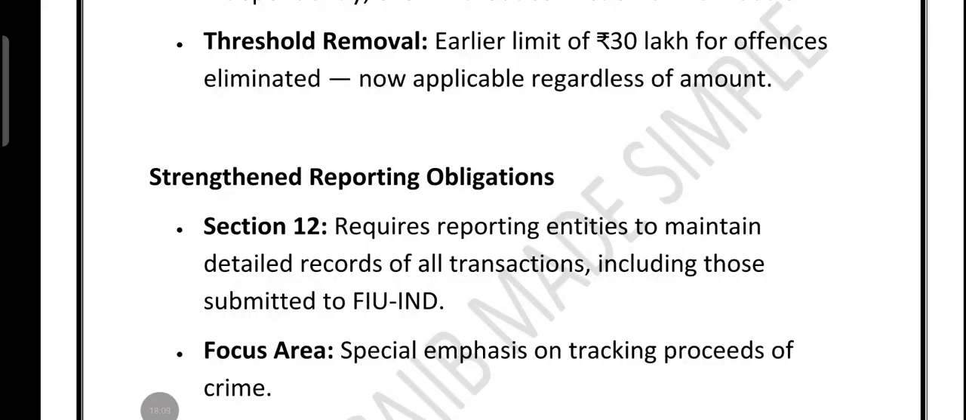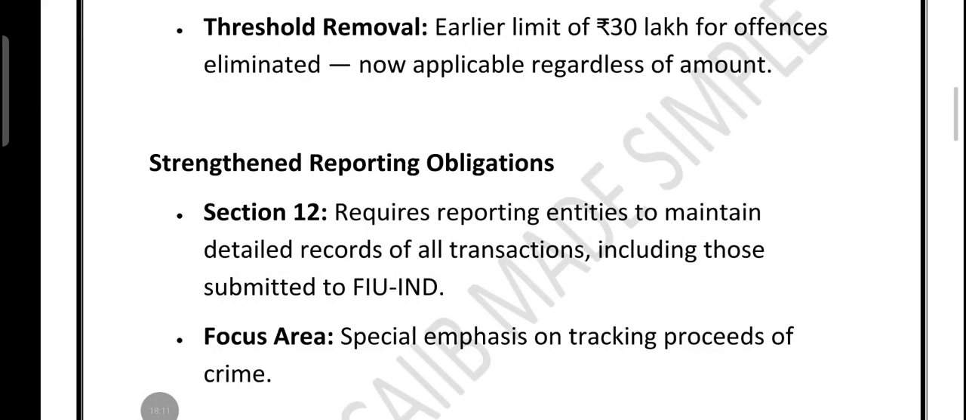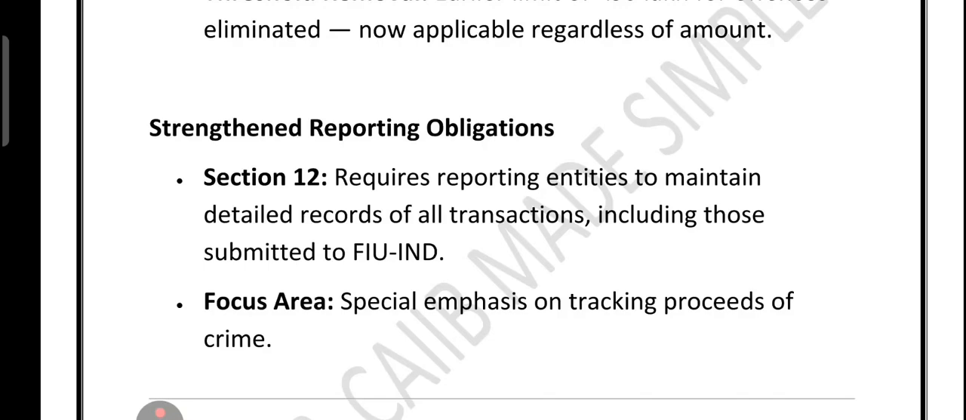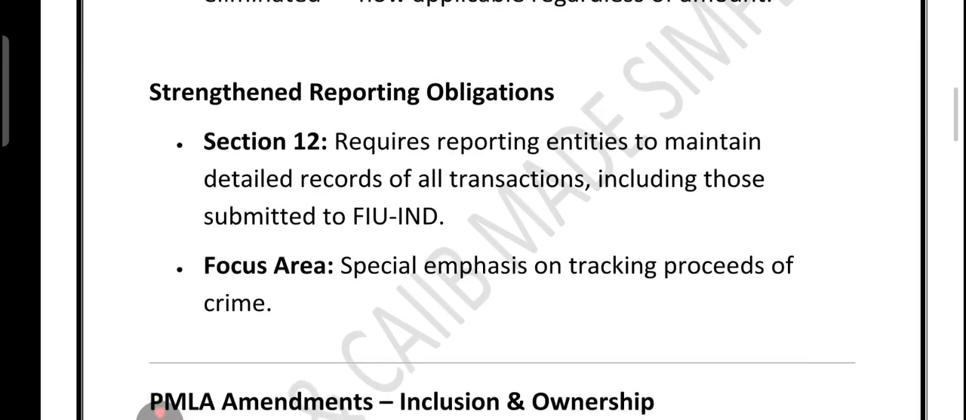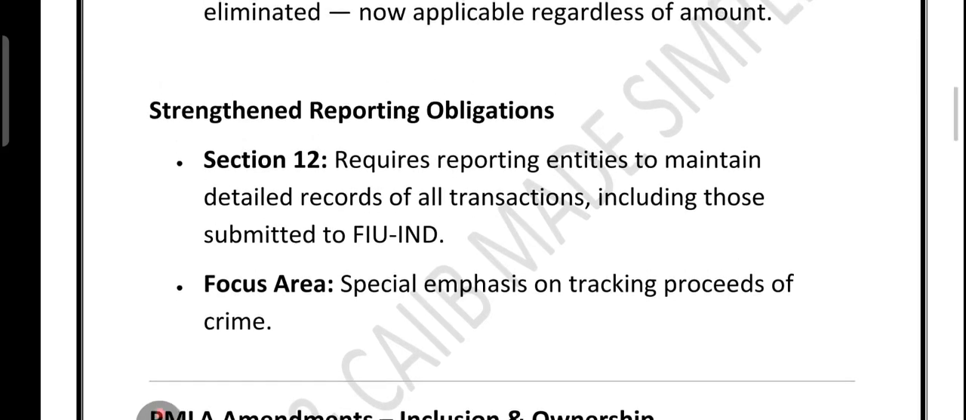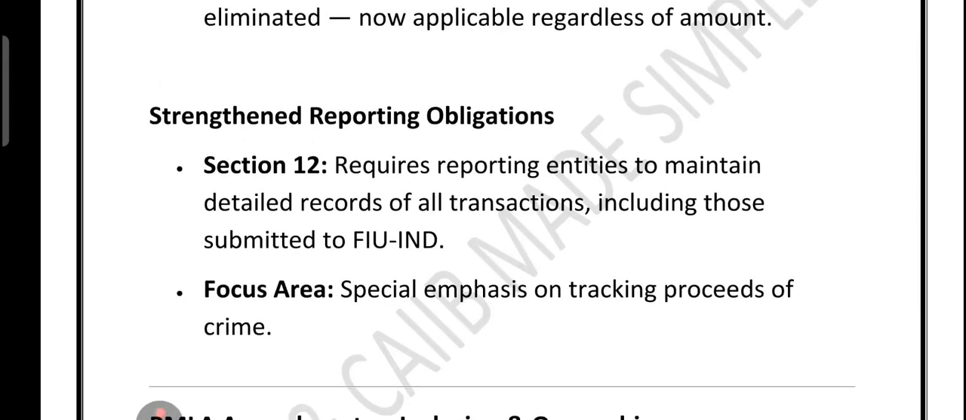Now friends, let's talk about how the reporting obligation under PMLA has been strengthened. Section 12 makes it mandatory for all reporting entities to maintain detailed records of transactions, including those reported to FIU-IND. This is section number 12. The main focus here is on tracing the proceeds of the crime.